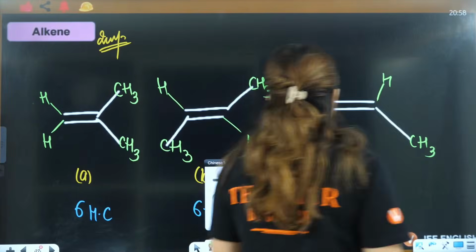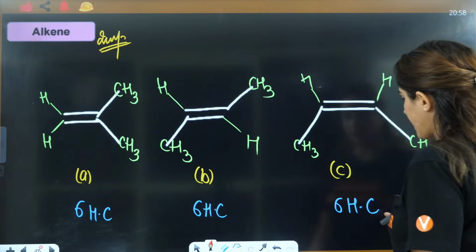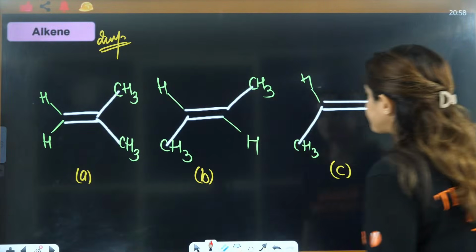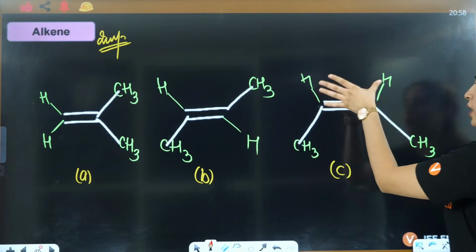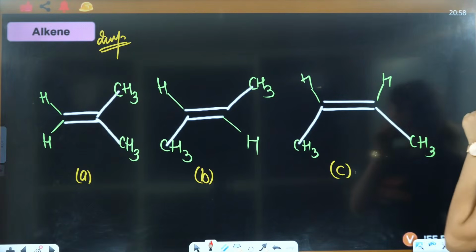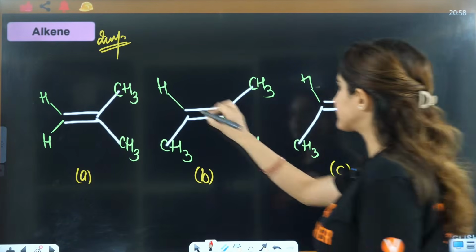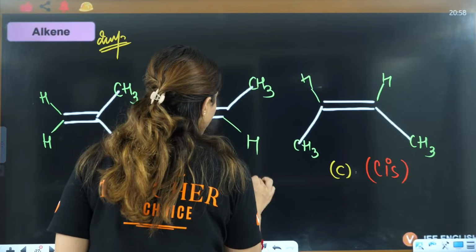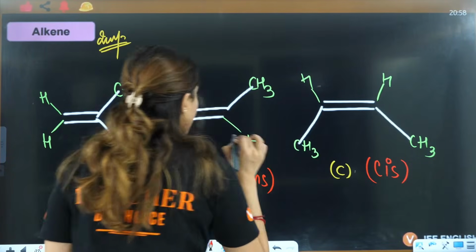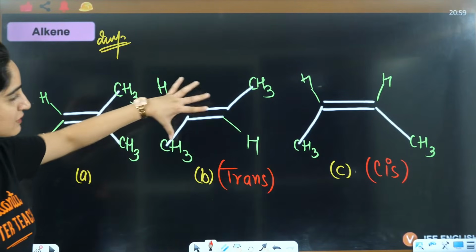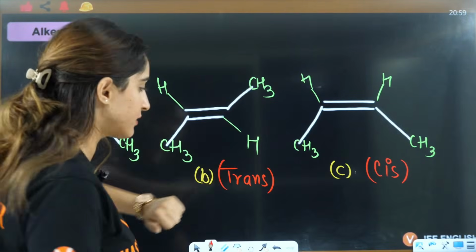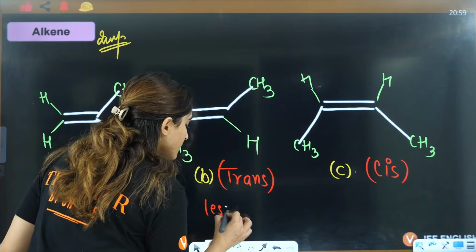Okay. Now see one thing. Here 2 hydrogens are next to each other. That means this will be cis, right? And this is opposite, that means this is going to be trans, right? In trans, less repulsions are there. Less repulsions are there.